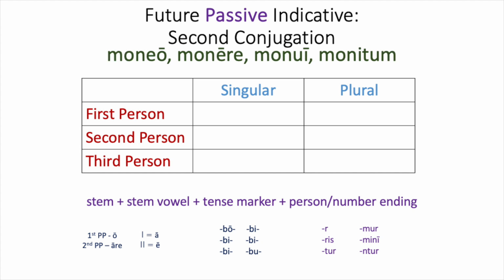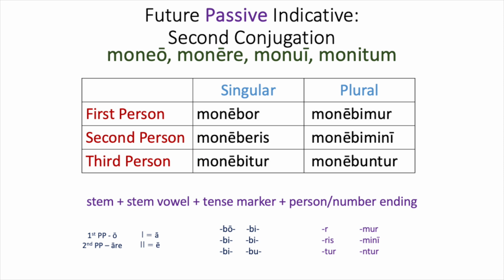For the second conjugation, I will let you practice those. So pause the video, practice, and then check your work when you're ready. Hopefully you got monebor, moneberis, monebitur, monebimur, monebimini, and monebuntur.